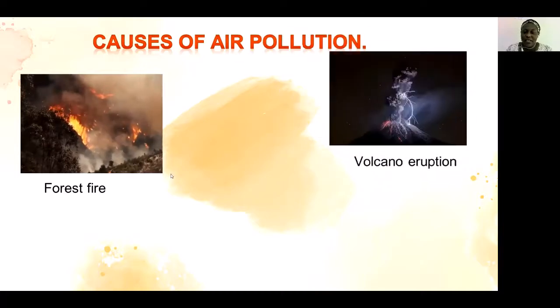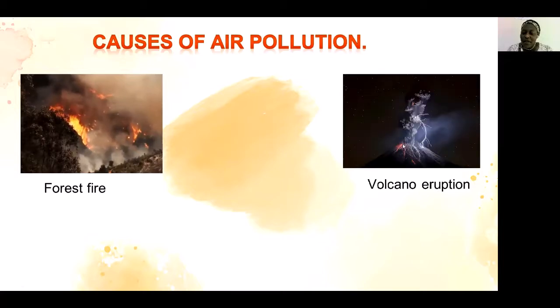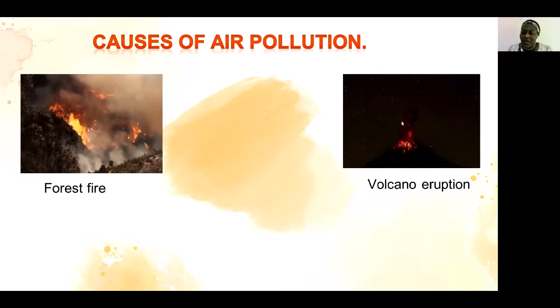Another thing is volcano eruptions. Volcano. Students, do you know volcano? Volcanic. That process whereby there are eruptions and the lava comes out, there is smoke here.